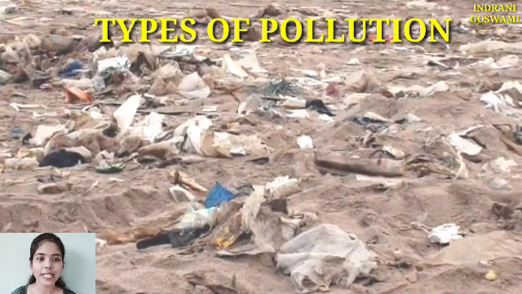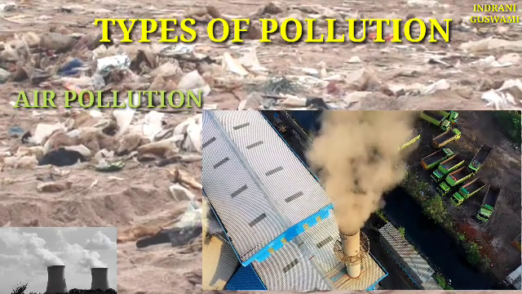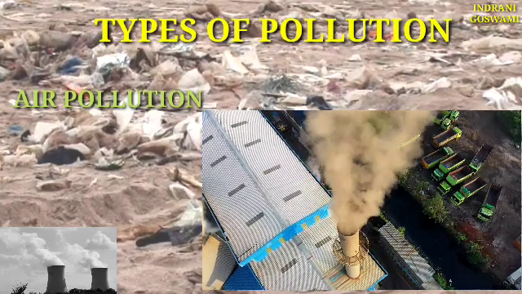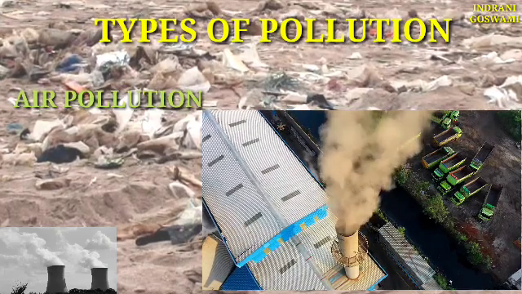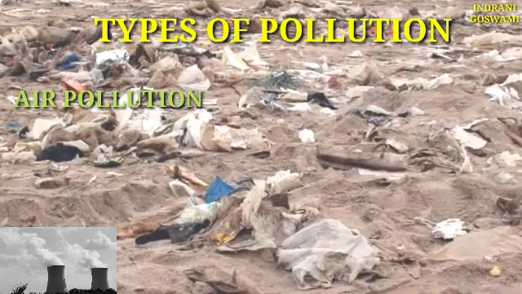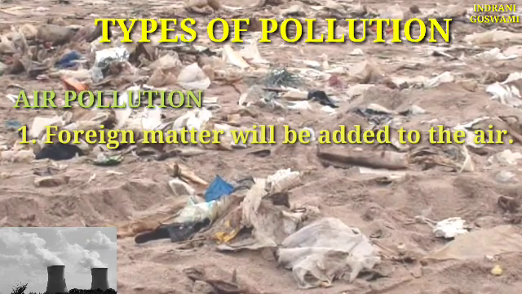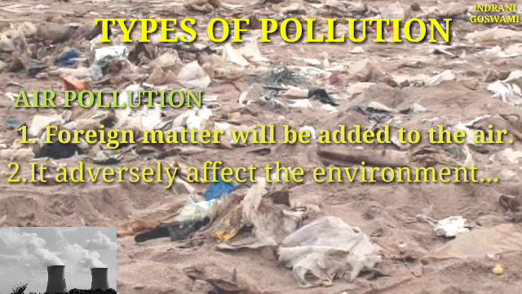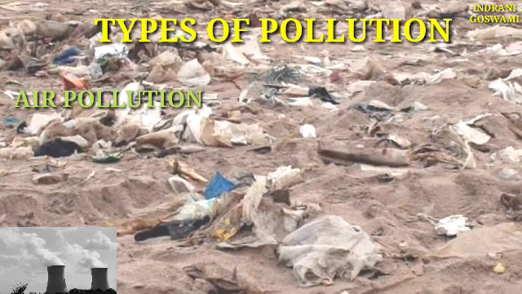So here, first let's understand what we understand by air pollution. Air pollution is the excessive concentration of foreign matter in the air which adversely affects the well-being of human beings. Not only human beings, but also animals, plants and their environment. From here we can get two important key sentences. Number one, the concentration of foreign matter in the air, and number two, which adversely affects the living and non-living things.